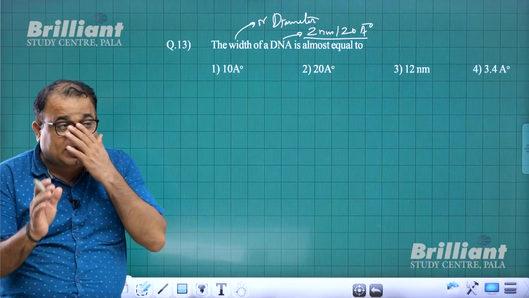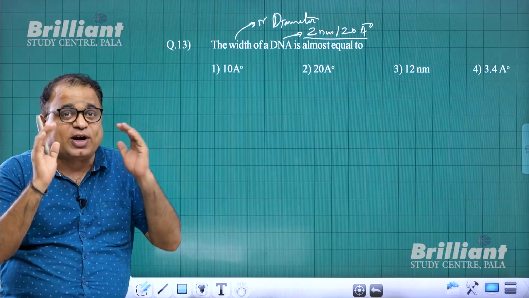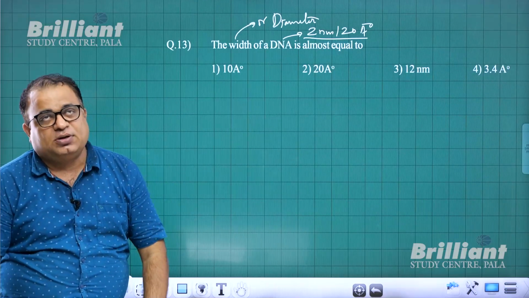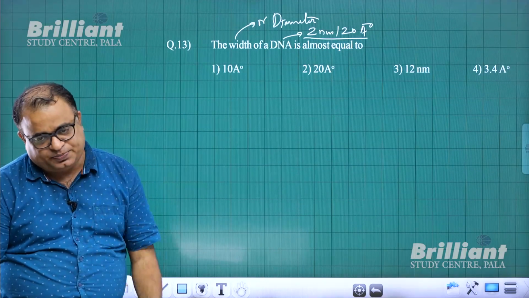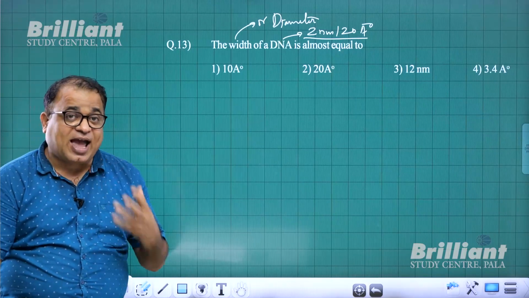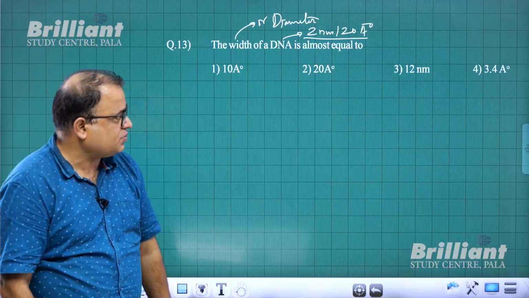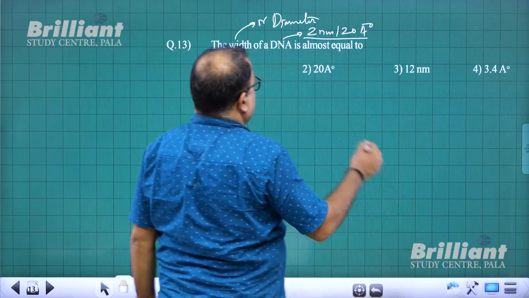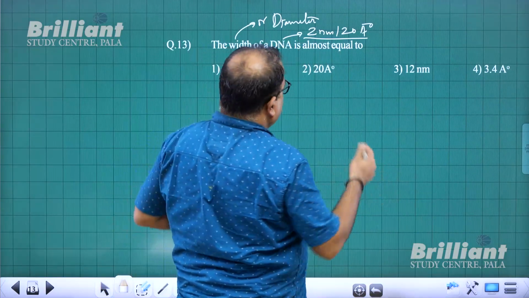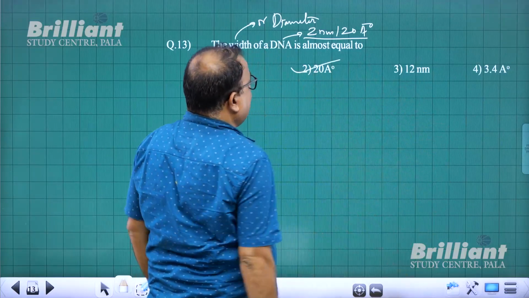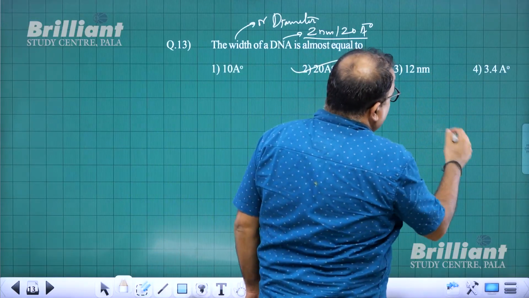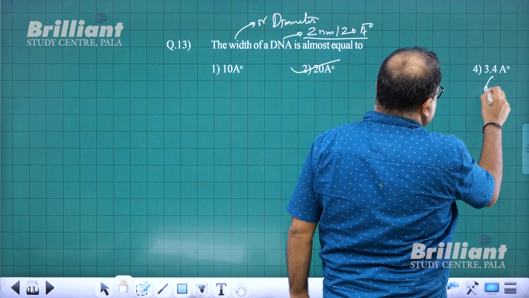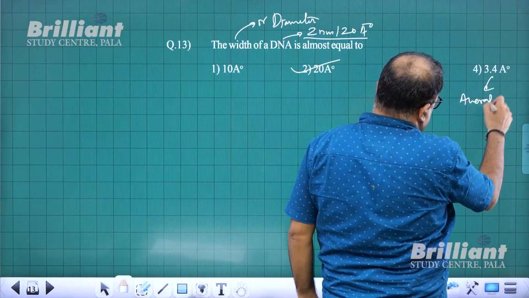The diameter of DNA is decided by the average bond length of hydrogen bonds. So naturally, let us see. 10 angstrom unit, never. 20 angstrom unit? Yes, that is the answer. 12 nanometer, no. 3.4 angstrom unit is the average distance.